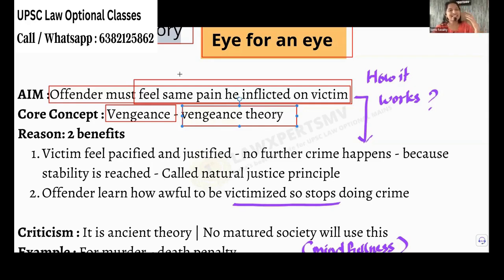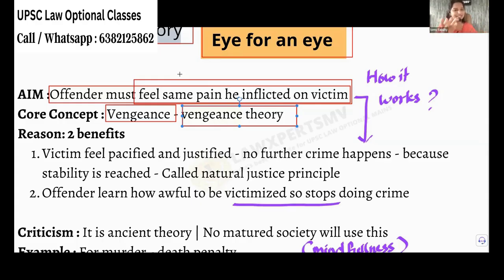Okay. Yes, ma'am. Vengeance theory doesn't mean that the victim will automatically go and commit the crime. It would be a crime again. That is, the state will ask the victim to do it. Say, for example, one person has cut the hand of Mr. A. Mr. A is the victim now. So the state will ask him to go and cut the hand of the offender. Like that. It is permitted.